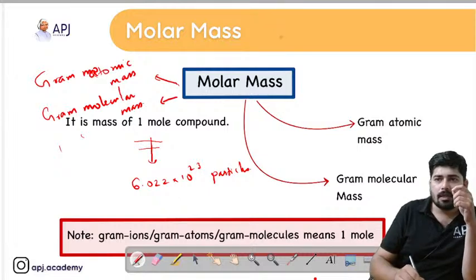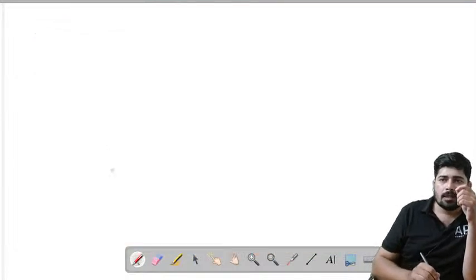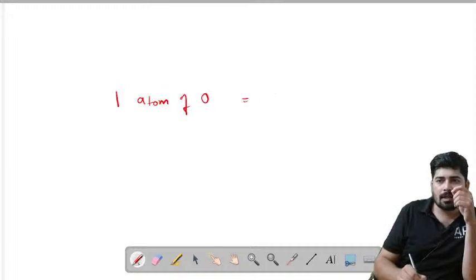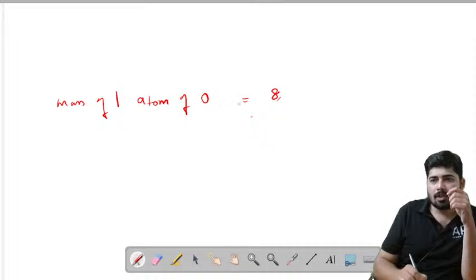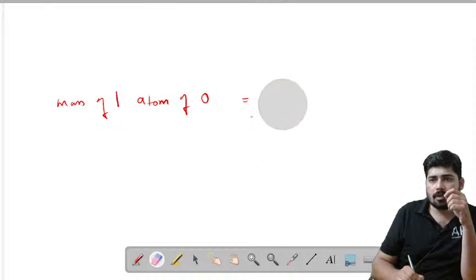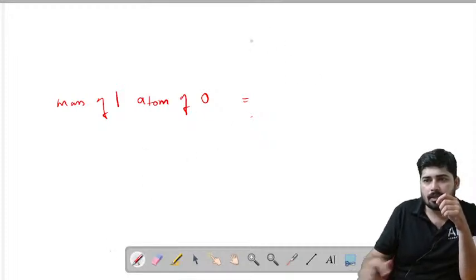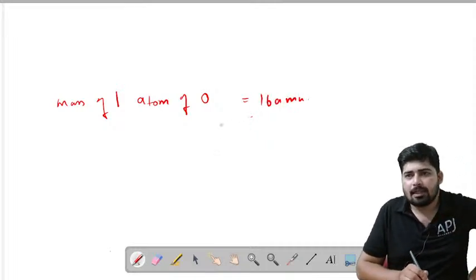See students, here we'll take a new page. See, we have seen that 1 atom of oxygen, the mass of one atom of oxygen is 8 AMU. How much? Sorry, 16 AMU. It consists of 16 nucleons. So we can say that it consists of 16 AMU.